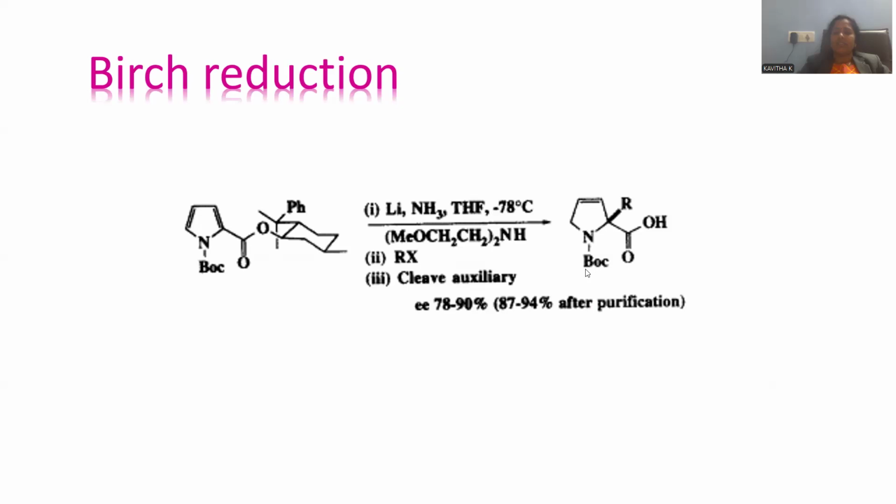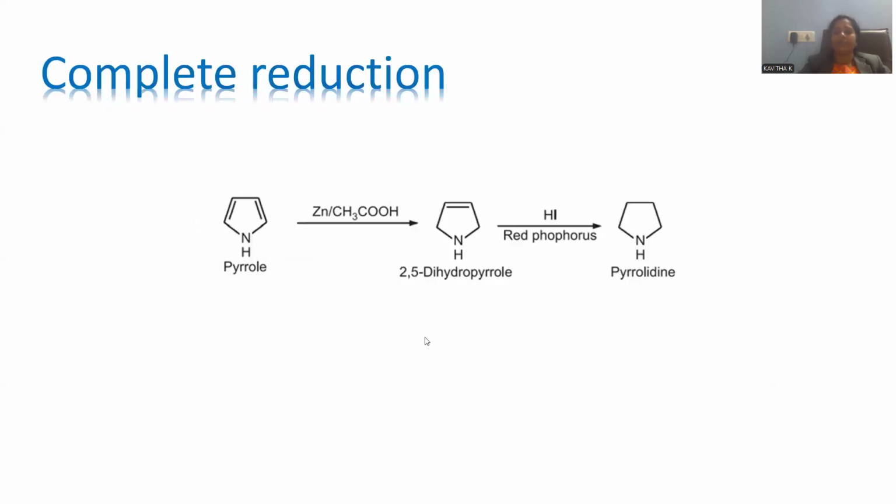So whatever derivatives, whatever side chains we have, will be treated further. The Birch reduction is treated with lithium, liquid ammonia, tetrahydrofuran as a solvent medium, and operated at -78 cryogenic conditions, giving rise to dihydropyrrole, right? So this is the way Birch reduction will be performed. It is a partial reduction.